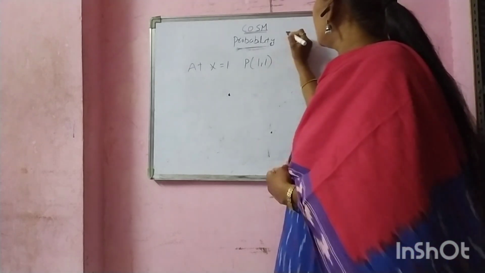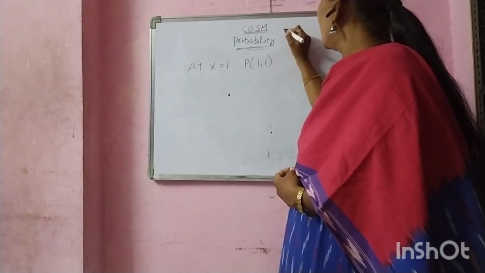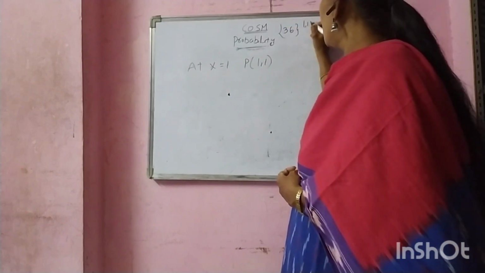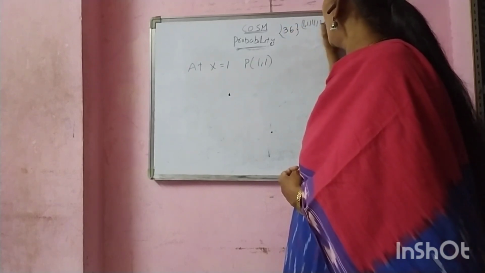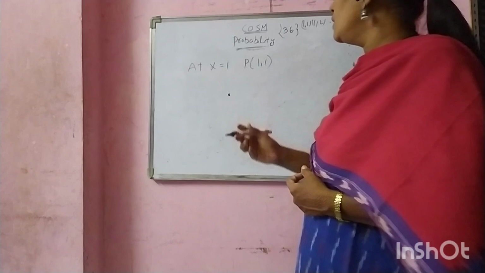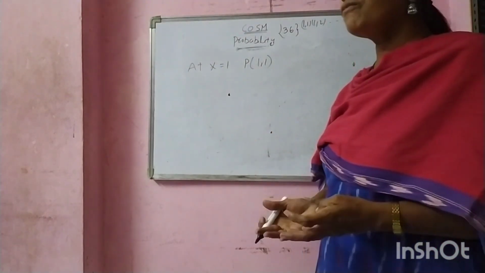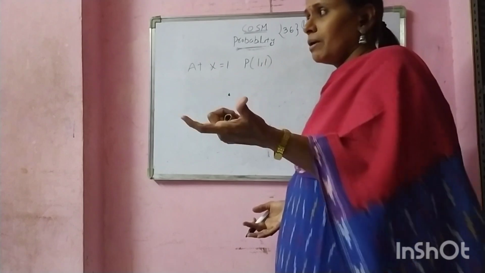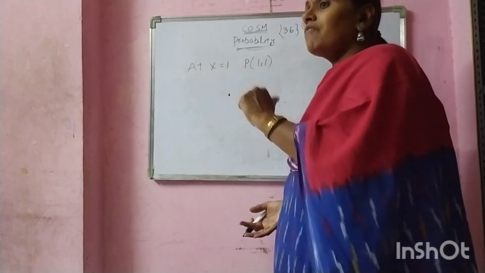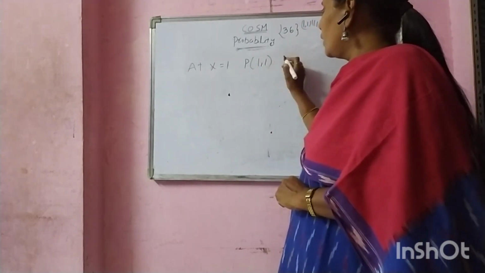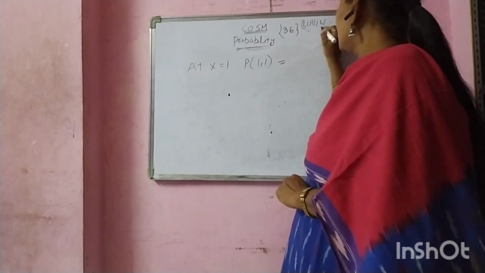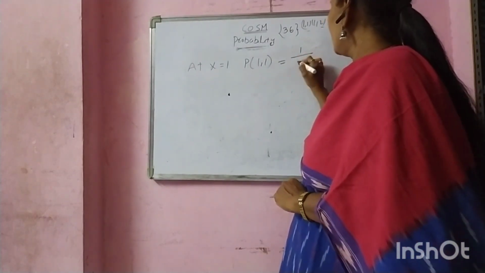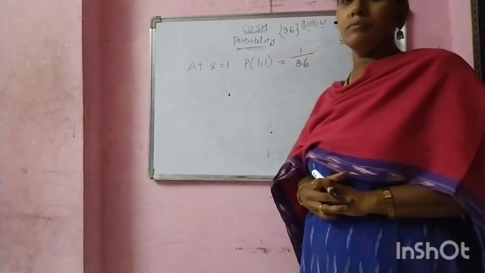Already in the previous example, throwing 2 dice, total cases are 36. Means (1, 1), (1, 2) and so on, (1, 6) like that. We have to take the condition of X of (a, b), the pair of values, maximum of (a, b). Means for (1, 1), how many cases are there? Maximum value compulsory 1, and only one favorable case, total cases are 36.